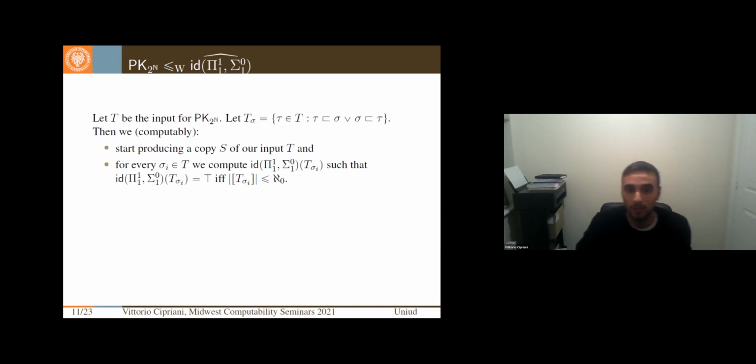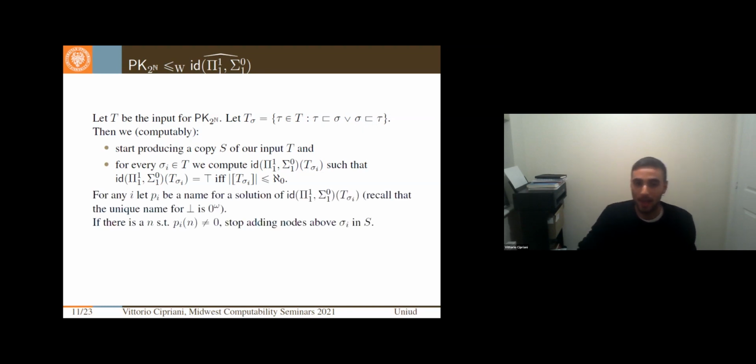and for every node in T, we compute the identity on this T_sigma_i, such that the identity is true if and only if T_sigma_i has a countable body. But then I will have many answers. I will have countably many answers of this ID, namely every pi for T_sigma_i, and a name for a solution.